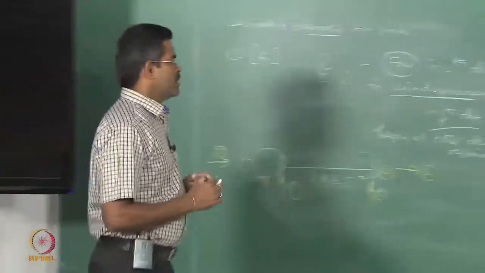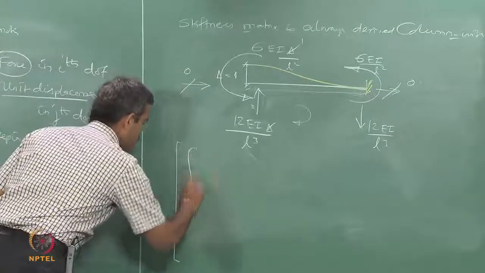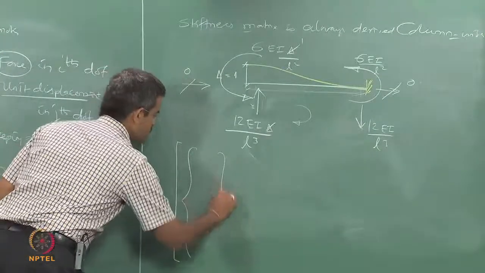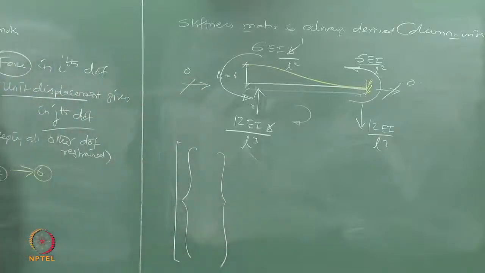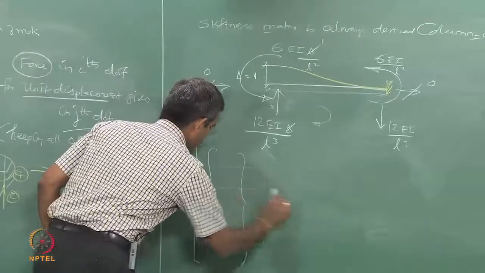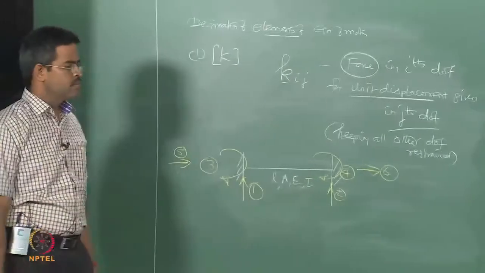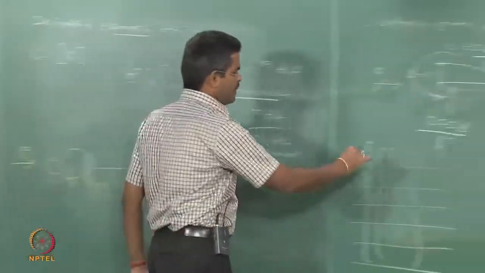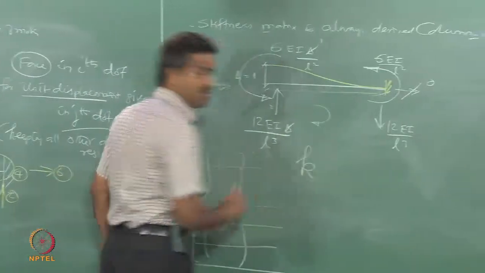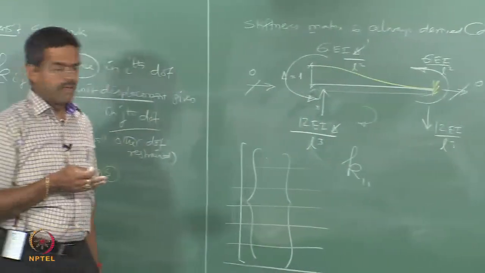Now, I want to write the first column of the matrix, which will have 6 rows, because there are 6 degrees of freedom here. Okay, 6 rows and first column. For example, this element will be actually equal to k of 1 1 in my original stiffness matrix.